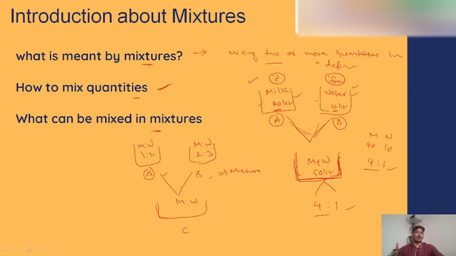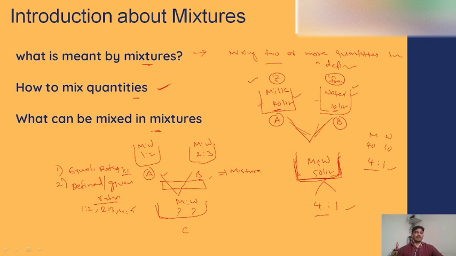The thing here is we need to find the ratio of milk and water in the new container or new vessel. But the point is in what ratio we need to mix these quantities in order to get it. There are 2 points here. We may mix it in equal ratio, or we may mix it in a defined ratio or given ratios. Equal ratio means 1:1, and a defined or given ratio may be like 1:2, 2:3, 4:5, or any of the given ratios.